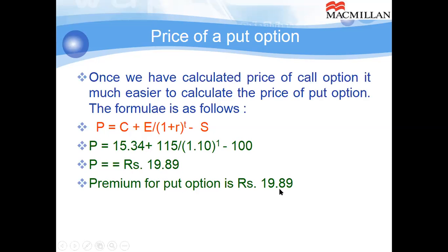So far we have discussed two methods, risk neutral method and option equivalent method. I hope things are clear with you. You can discuss any doubt with me by giving a message to me. This is all for this class. The rest of the part, like the Black-Scholes method, we'll discuss in the next class. Thank you.